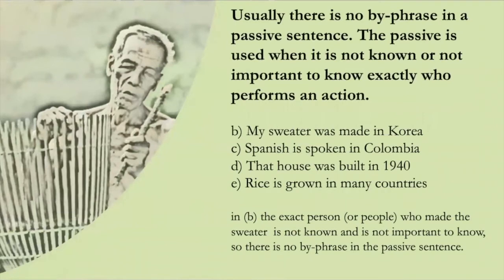Usually there is no by phrase in a passive sentence. The passive is used when it is not known or not important to know exactly who performed an action. For example, my sweater was made in Korea. Spanish is spoken in Colombia. The house was built in 1940. Rice is grown in many countries. In the first sentence, the exact person or people who made the sweater is not known and it is not important to know, so there is no by phrase in the passive sentence. Same with sentences C, D, and E.